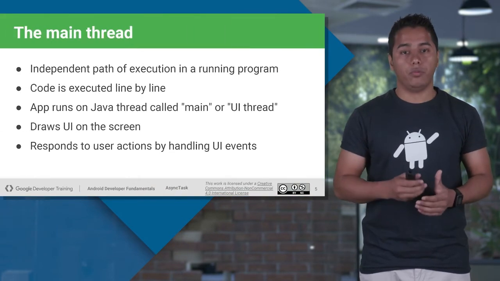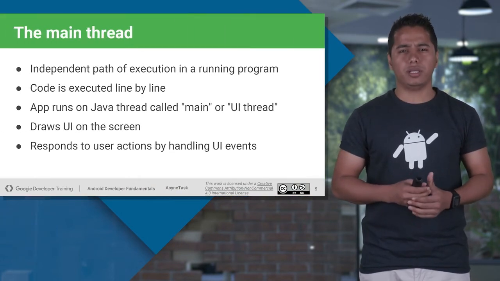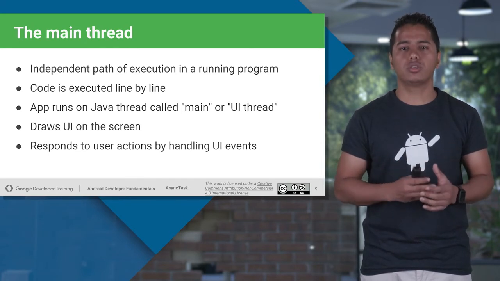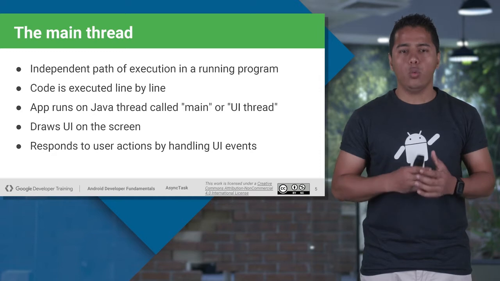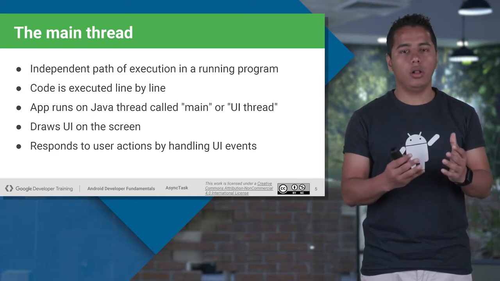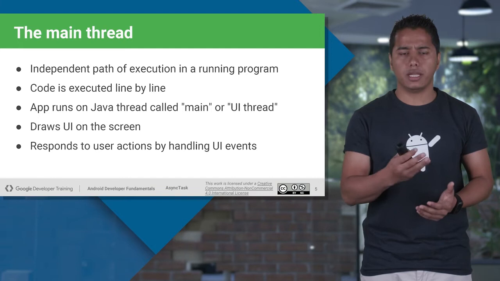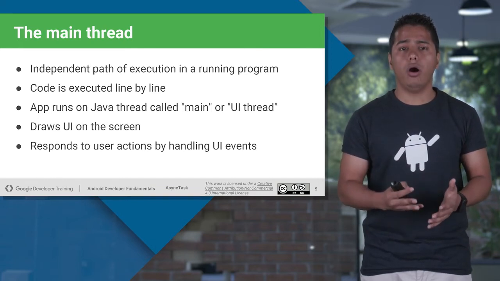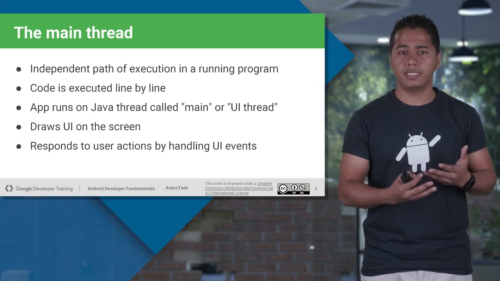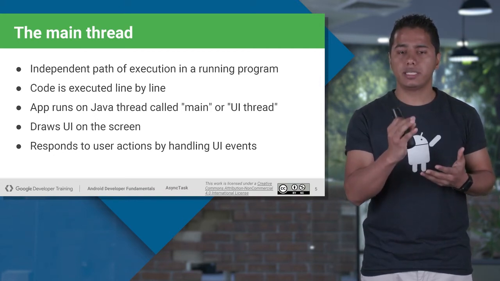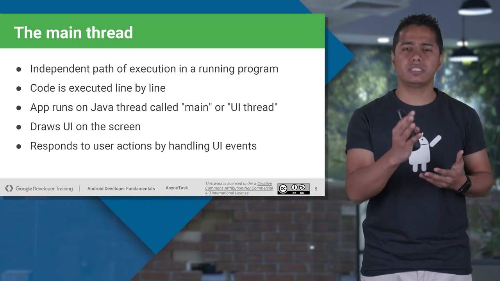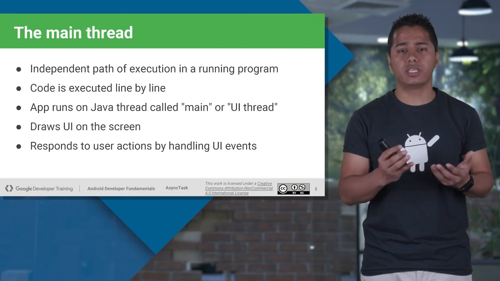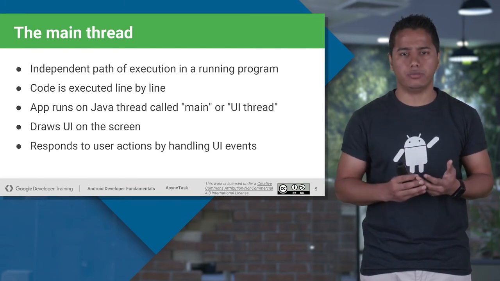Now, when we talk about Android application development, an Android application runs on a main thread, also known as the UI thread. What exactly does the main thread do? All the fundamental components like activity, services, broadcast receiver, content provider, they all run in the main thread. Activity, services, and broadcast receiver run in a synchronous way, but content provider is the only one which can run directly in an asynchronous way in the main thread.